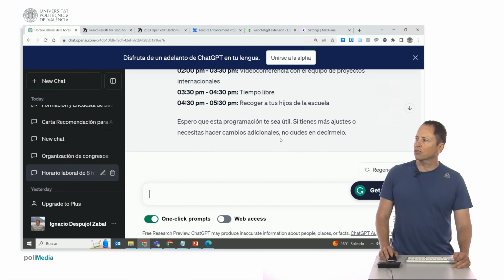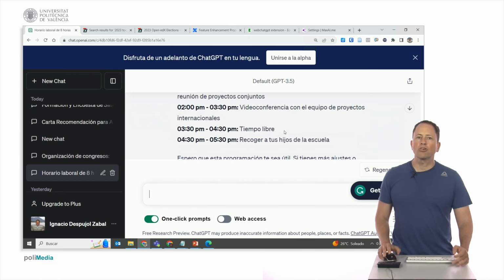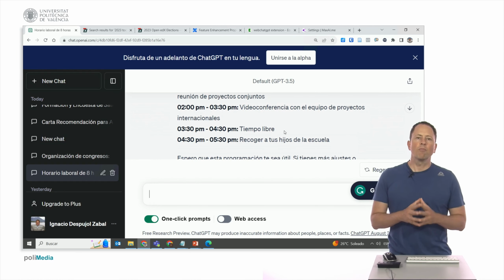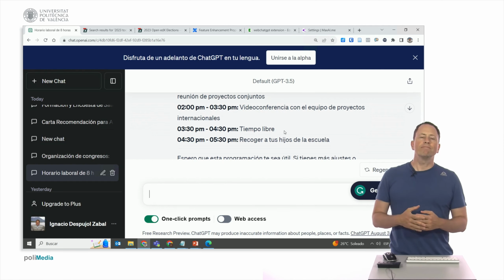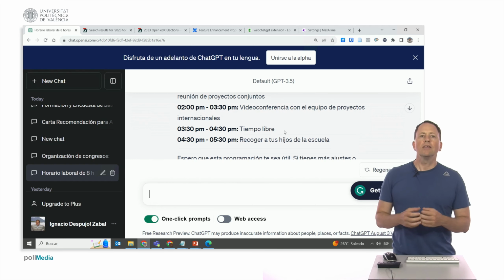So you see how you can use ChatGPT to organize various things. To ask it to take a series of tasks and prioritize them based on what it believes, which may not have anything to do with what I want, but it already gives me a first idea to work with or to have it search for a series of instructions. It's very powerful. Anything that comes to mind is interesting to ask ChatGPT.